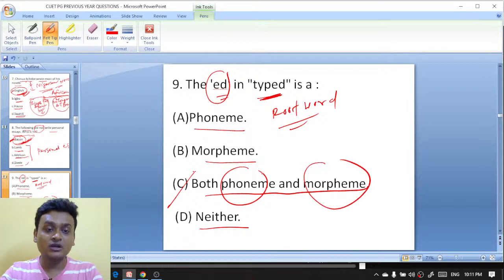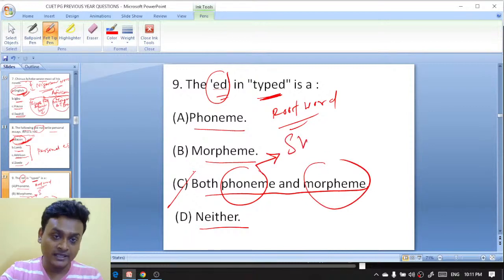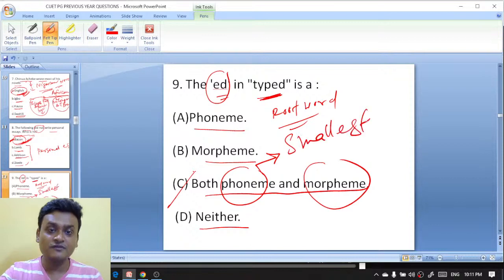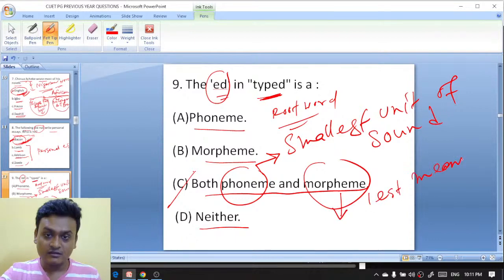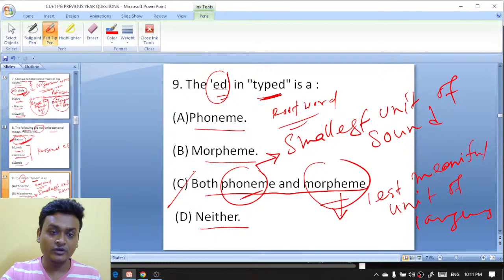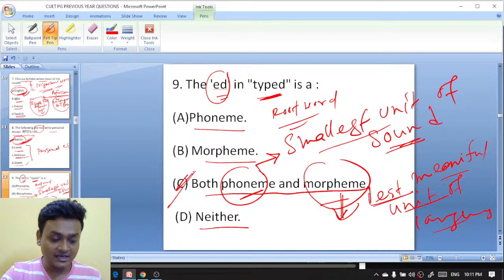The smallest unit of sound is known as phoneme, and the least meaningful or minimal meaningful unit of a language is known as morpheme. Phone से sound आता है, that is the smallest unit of sound. So here C is the right answer.